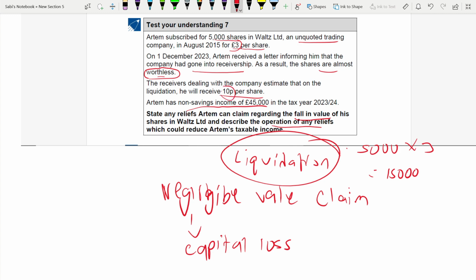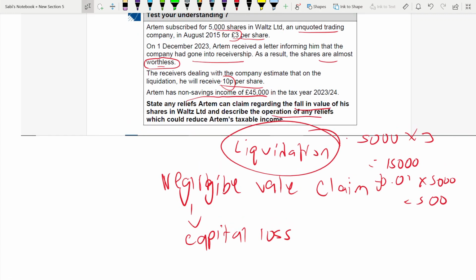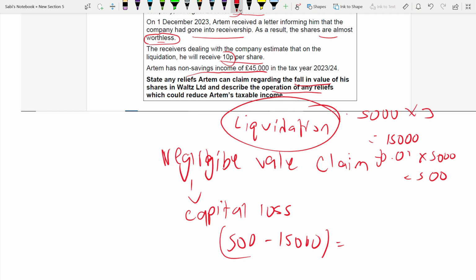What is the proceed? 10 pence per share. 10 pence means 0.10 pounds into 5,000, which means it's 500. He's going to receive 500 for the 15,000 worth of shares. So the capital loss is 500 minus 15,000, 14,500.